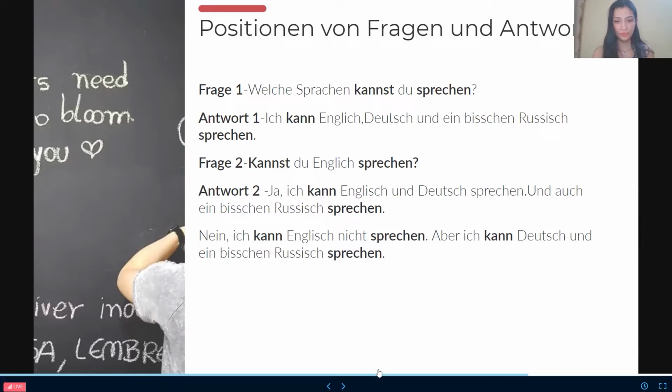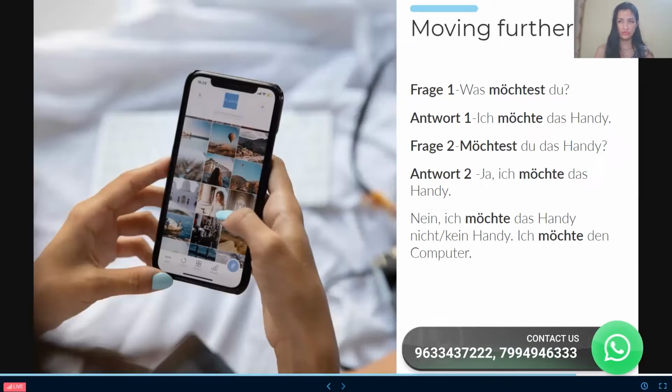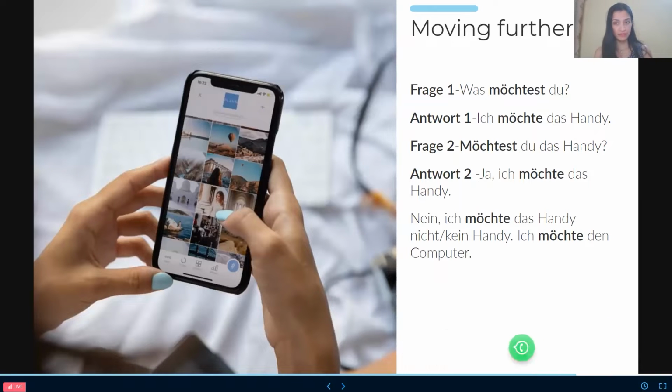Okay. So, people, I have presented one more example in front of you. For example, was möchtest du? Ich möchte das Handy. Möchtest du das Handy? Ja, ich möchte das Handy. Nein, ich möchte das Handy nicht. Or ich möchte kein Handy.